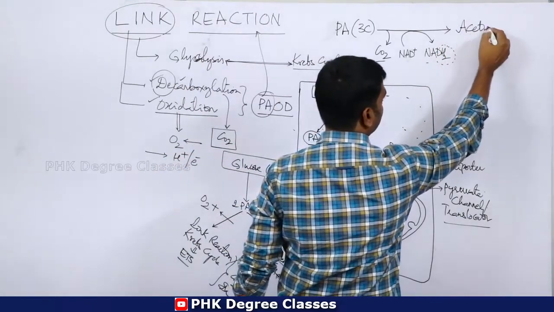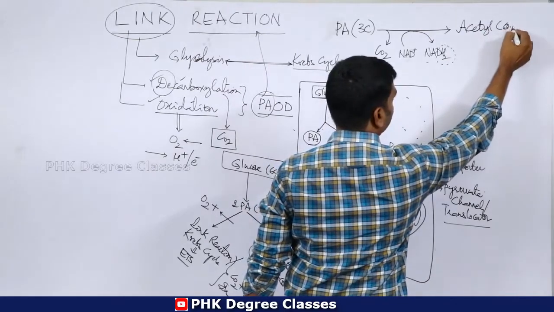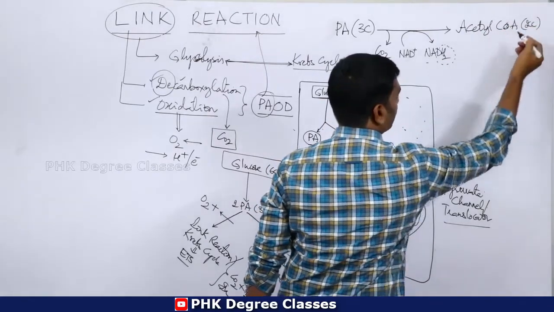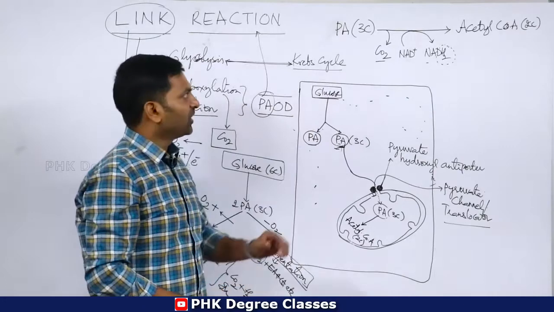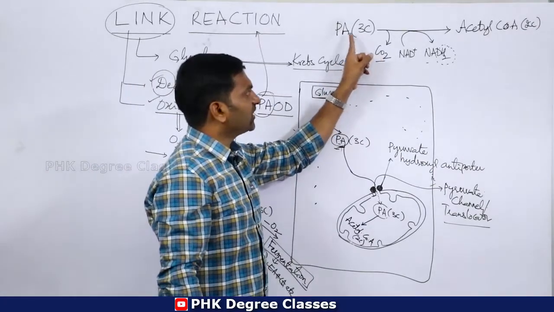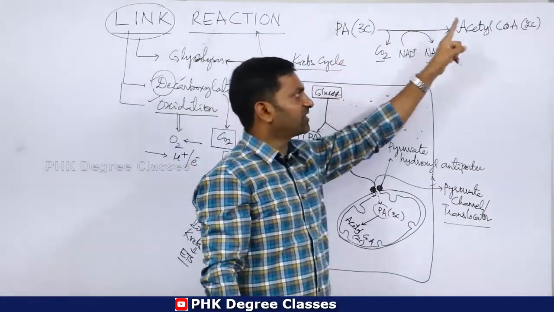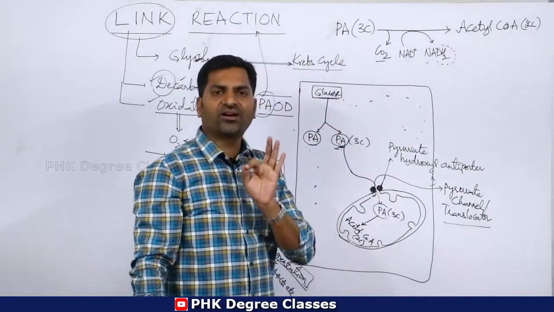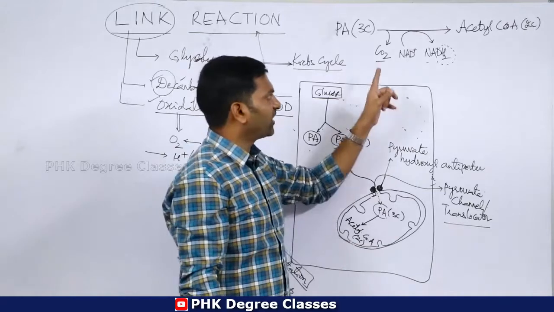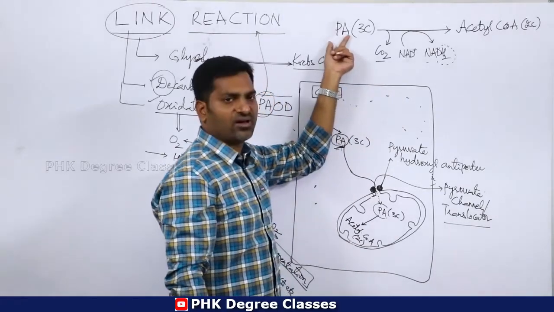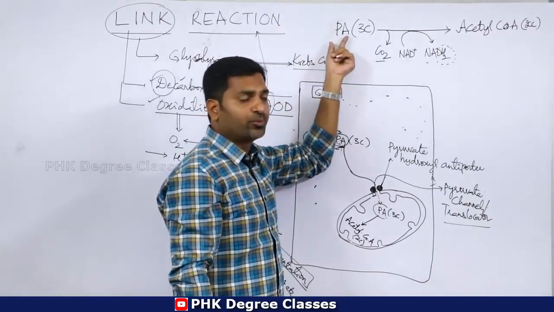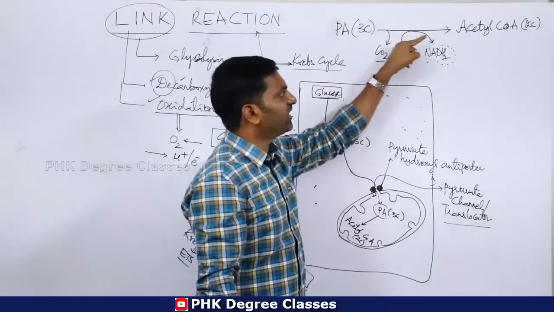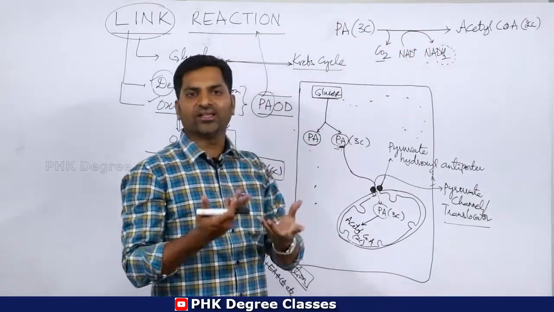acetyl-CoA, acetyl coenzyme A. So this is the 2-carbon compound. Clear? So the 3-carbon compound, pyruvic acid, is converted into the 2-carbon compound, acetyl-CoA. 1 carbon is lost in the form of carbon dioxide and 2 protons are lost from the pyruvic acid. These 2 protons are added to the NAD and NAD becomes NADH2.